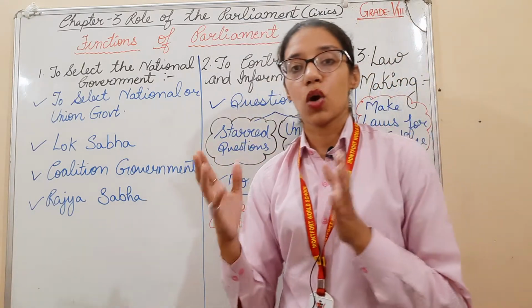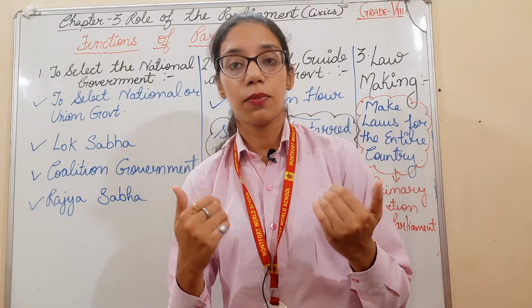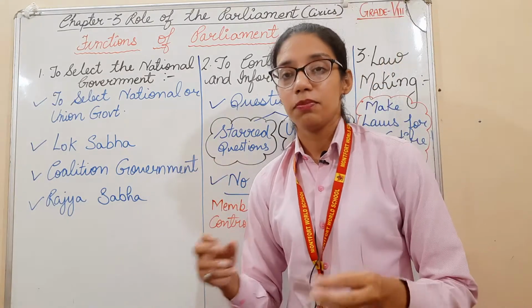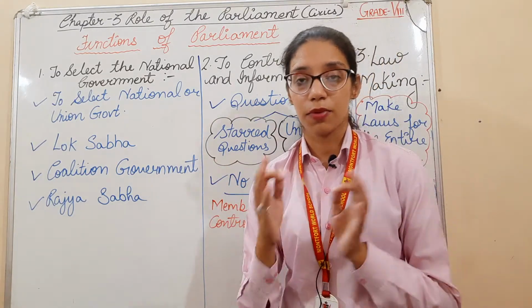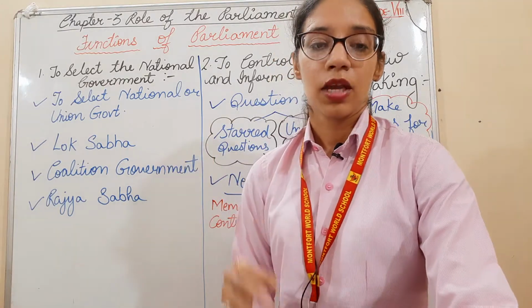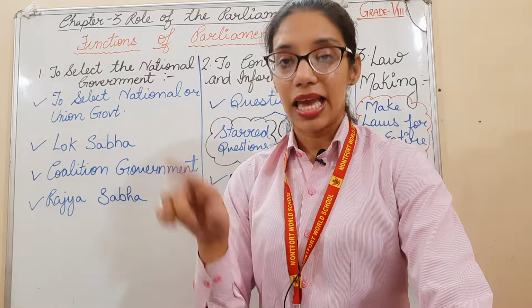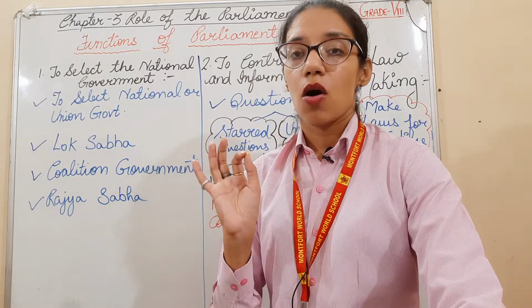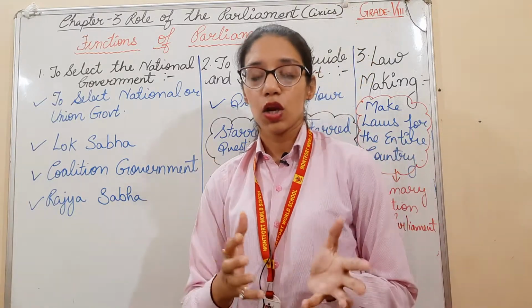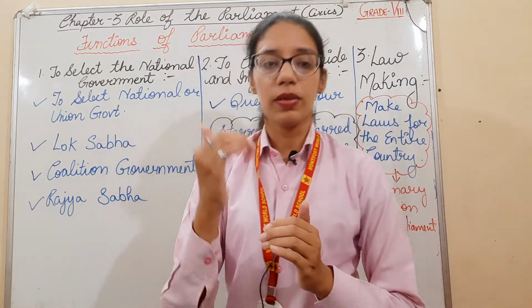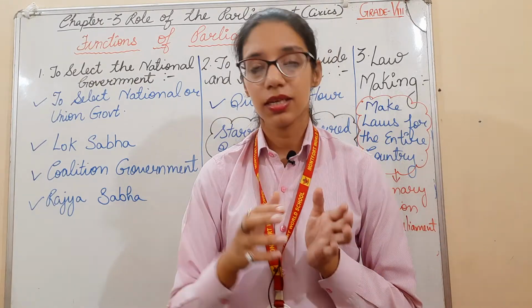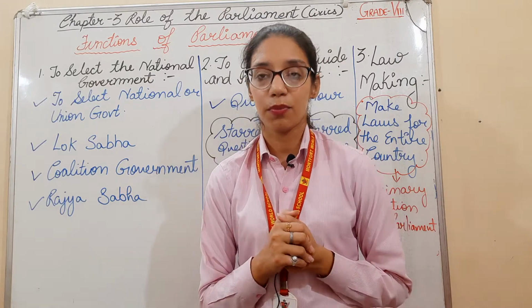The leader of the majority party is invited by the president to form the government. The leader of the majority party becomes the prime minister, and the prime minister is appointed by the president. From among the party MPs, the list of the prominent and experienced MPs that are to be included in the Council of Ministers is submitted. On the advice of the Prime Minister, the ministers are appointed by the President.